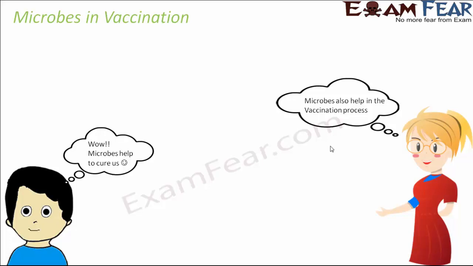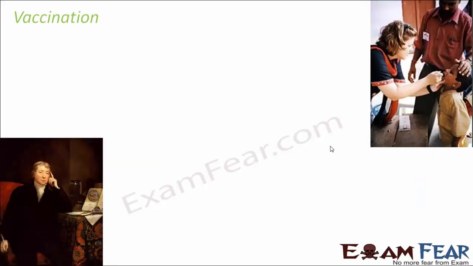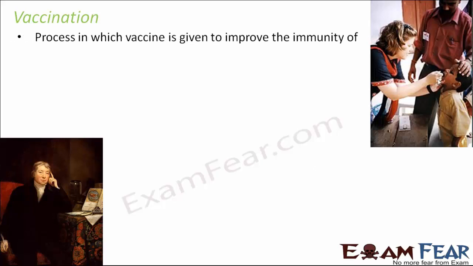Now our little friend is very happy to know that microbes also help to cure us, like how we studied about antibiotics. Now we are also going to talk about the vaccination process, where we will see that they help us even better. In antibiotics, they cure a disease, and in vaccination, they also prevent a disease. So let us see how. What is vaccination? This is the picture of a vaccination camp where small kids are given the vaccine drops. It is a process in which a vaccine is given to improve the immunity of the body against a specific disease.